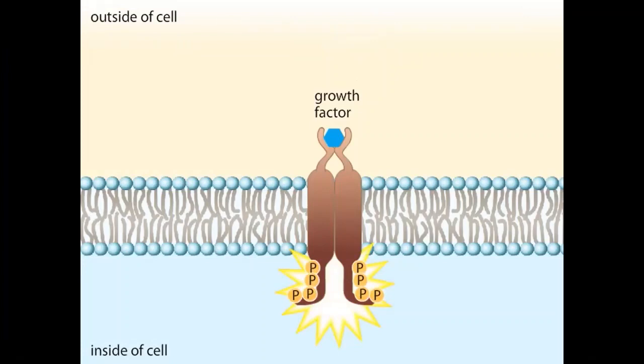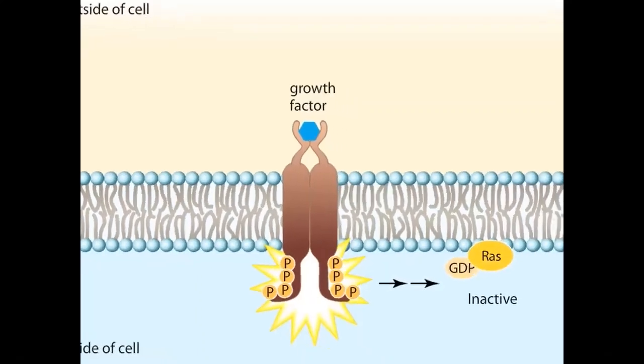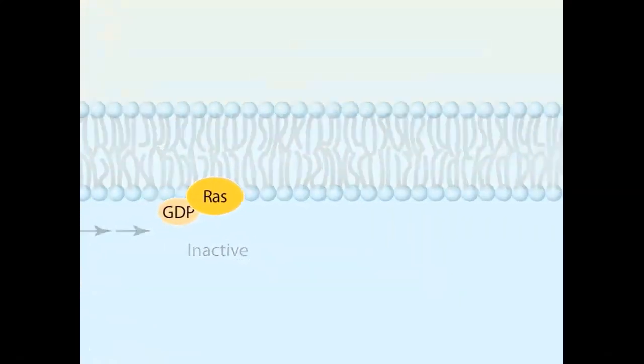These initial actions, based on growth factor binding, will culminate in the cell taking a particular action, such as cell division. In the first steps of the pathway, the activated receptor initiates a series of events that allow a small G protein called Ras to become activated. G proteins are a family of guanine nucleotide binding proteins. Ras, like other G proteins, functions as a binary switch.